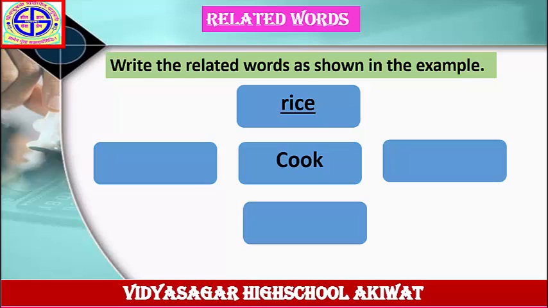Write down the word cook in the center of this wave diagram. After that, write down the word rice. And in the same way, complete this wave diagram. Cook rice, cook chapati, cook bhakri, cook curry. In this way, we will complete this wave diagram.